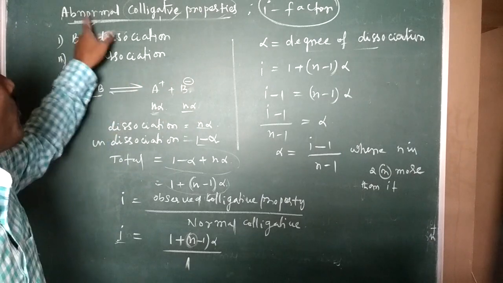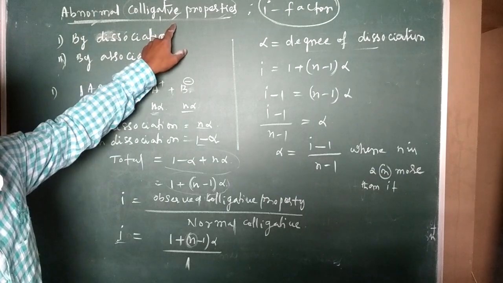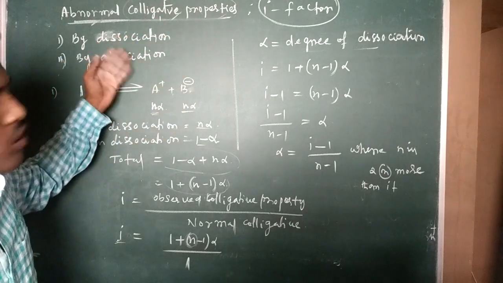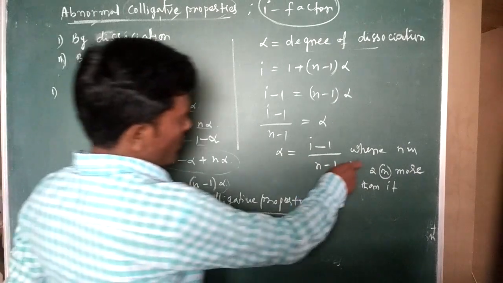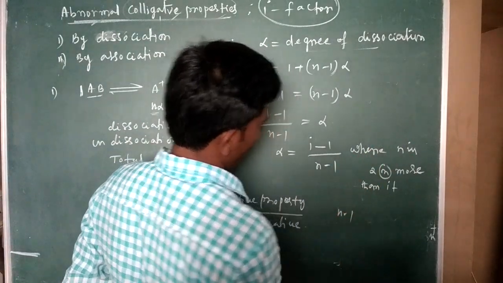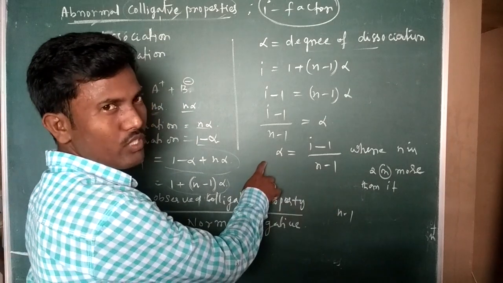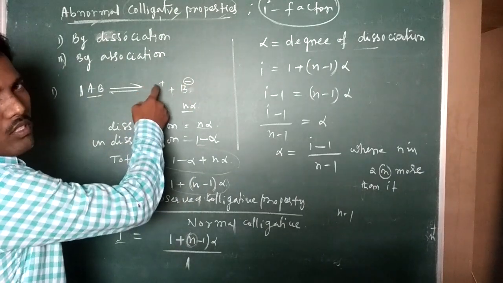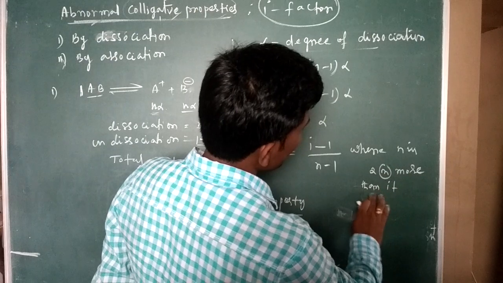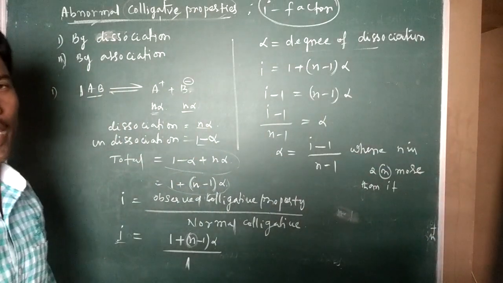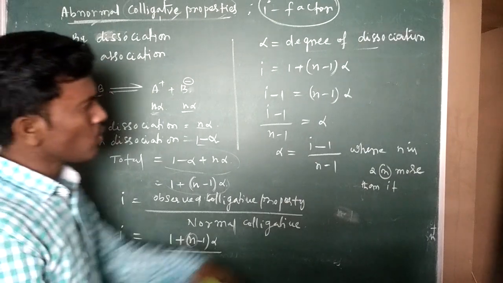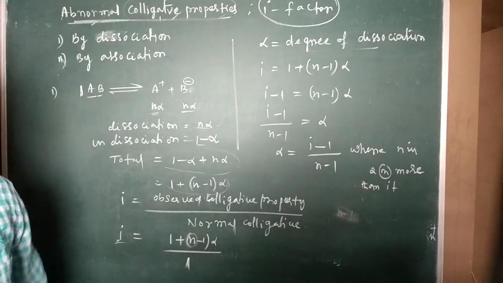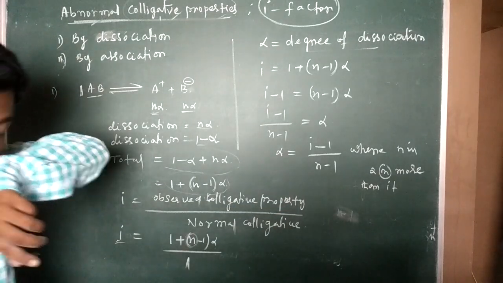The normal colligative property and the observed colligative property are both the same. Suppose I am taking n is equal to 1, then n minus 1 is 0, so alpha, the degree of dissociation, is also 0. Degree of dissociation 0 means no ions are formed. So at least 2 ions or more than 2, like 3, 4, 5, 6, should be there, then only alpha is possible. Alpha is the degree of dissociation. Clear? Note it.